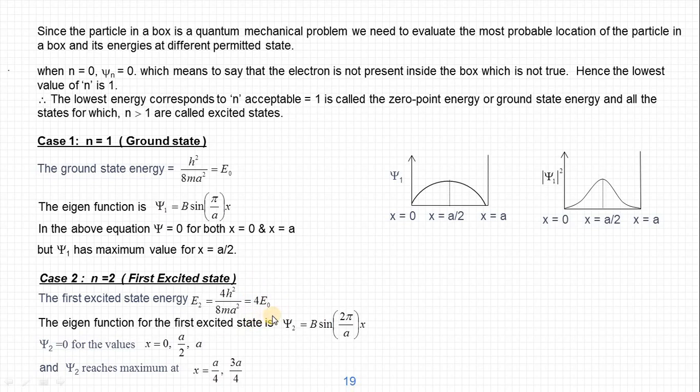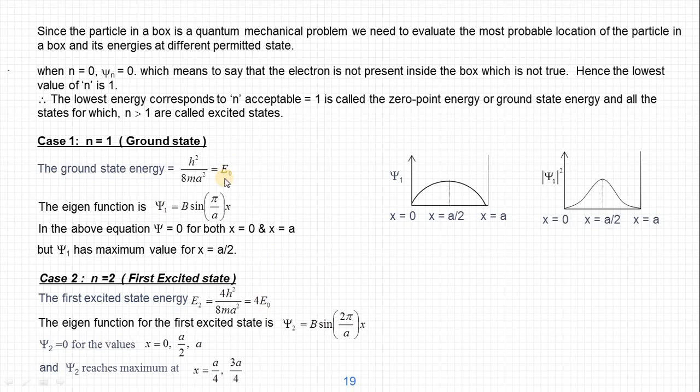So in between this, the particle which is trapped in the potential well can have an energy minimum of this much, E0, or the next possible is 4 times E0. It is not possible that the particle can possess an energy of 2 times or 3 times or 2.5 times, 1.5 times, 3.6 times, any other value. It is not possible. So this is the discreteness.